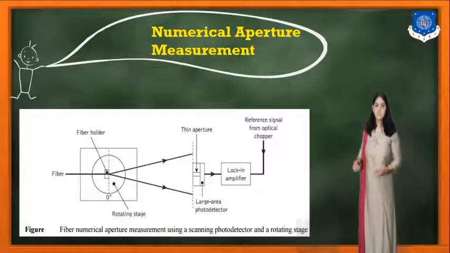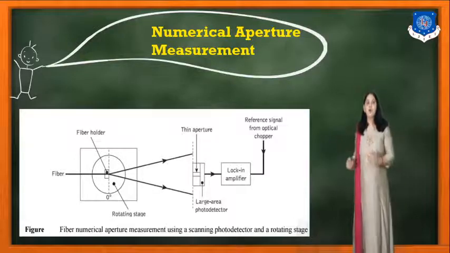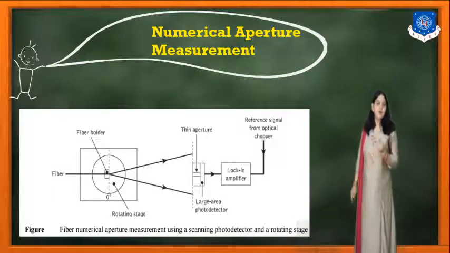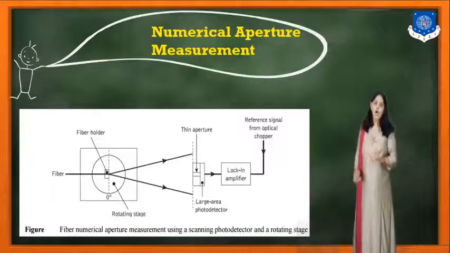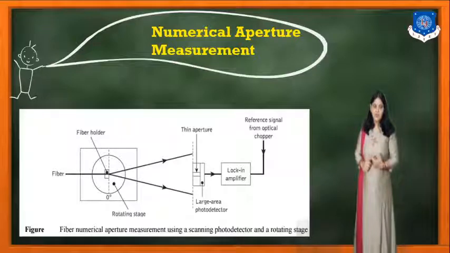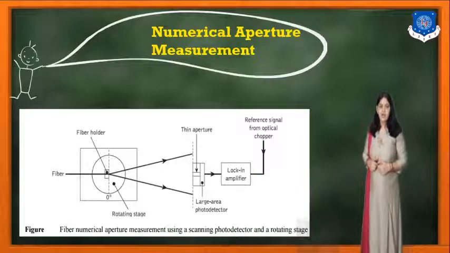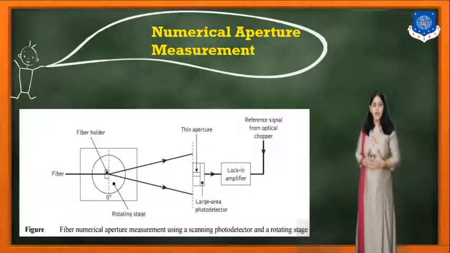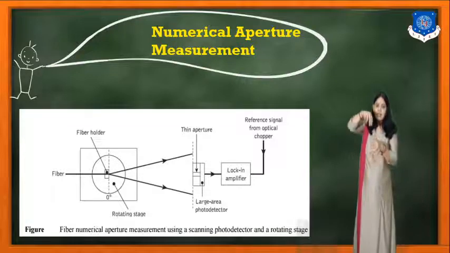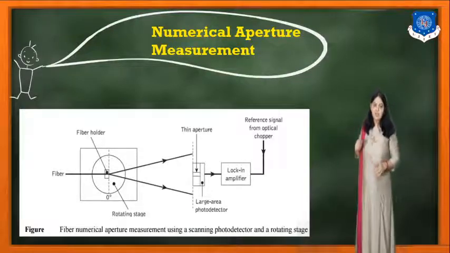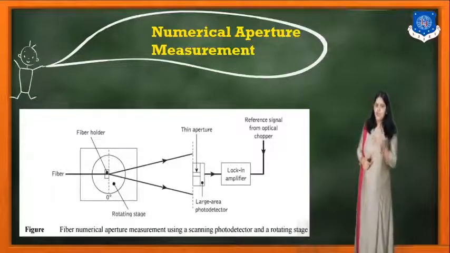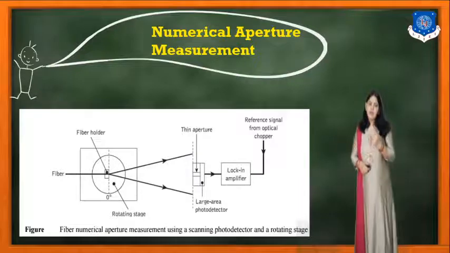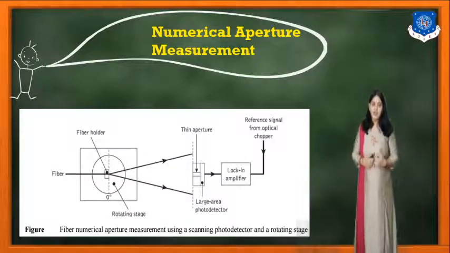So now here you can see the diagram for measuring the numerical aperture. We do have a stand for measuring the numerical aperture. Now here the fiber optic cable is connected. Through the fiber optic cable, the light is inserted onto the rotating stage. Now you can see the beam of light from the fiber. So we need to measure the radius, and we can find out the numerical aperture.